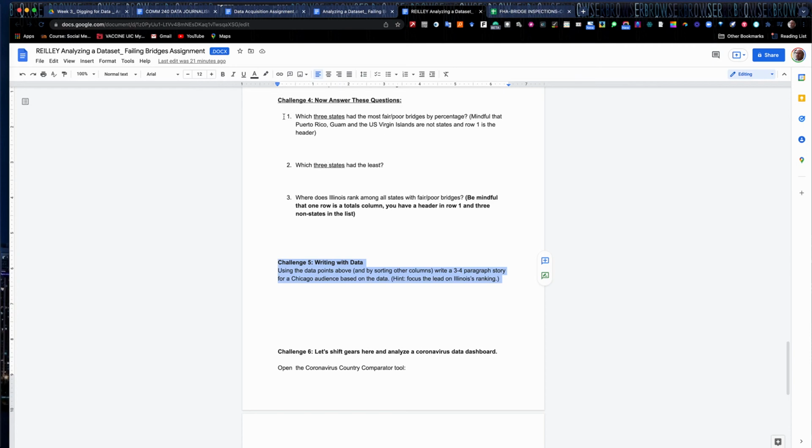Then I'd go in and do some analysis on what we call the outliers. What I've given you here in steps 1 and 2 are outliers. Okay, so outliers, which had the most, which had the least. You'll hear this term awful lot with housing prices, things like that. What are the outliers? What's that one house in the neighborhood that's more expensive than all the others? That's typically an outlier. Okay, so write 3 or 4 paragraphs based off the data analysis you find.